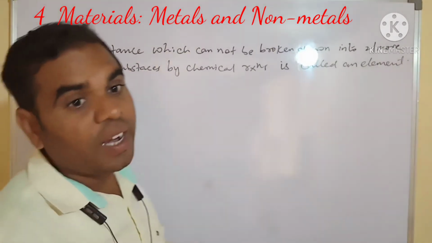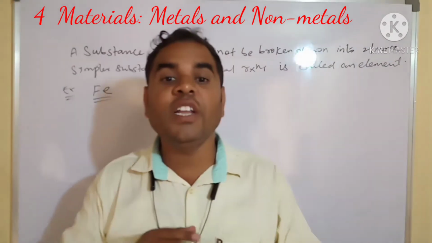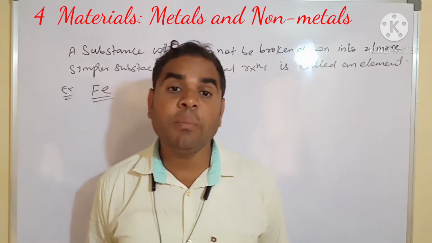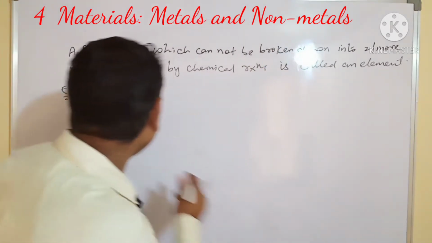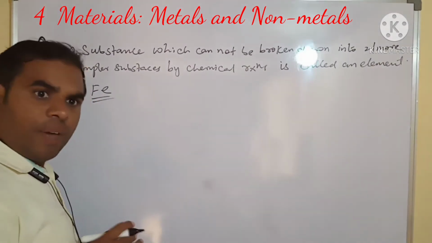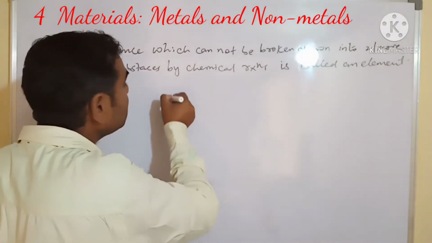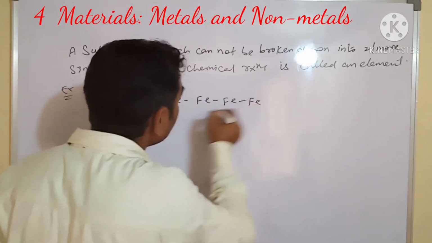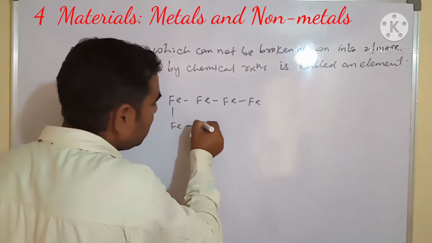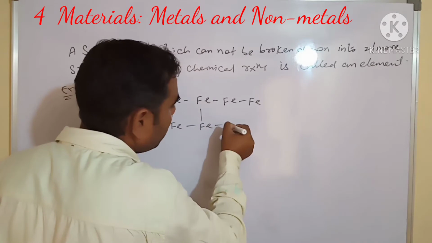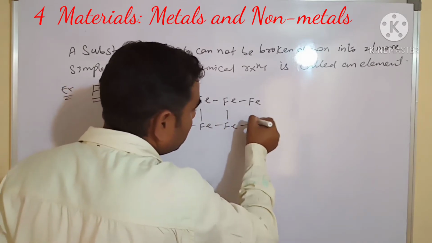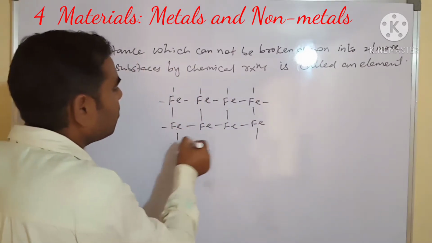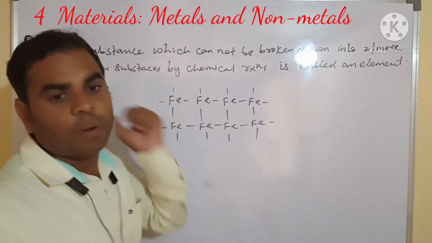Next, the smallest part of an element is called an atom. See, each and every element is made of atoms. For example, ferrous, iron we are calling, is made of small atoms. It is made from the same type of atoms. It is a number of atoms, all of the same type.